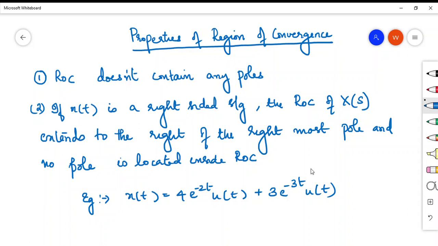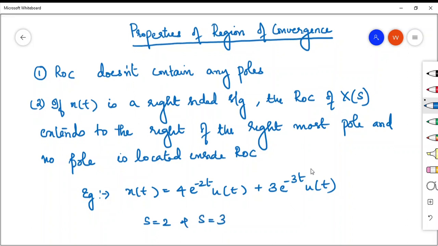So when x of t is right-sided, the ROC of X of s extends to the right of the rightmost pole, and no pole is located inside the ROC. So you have to write the poles.